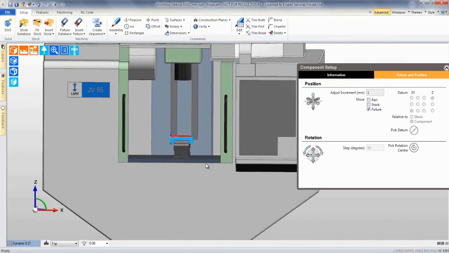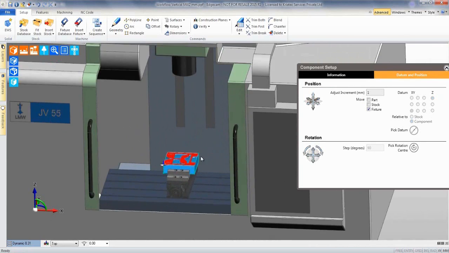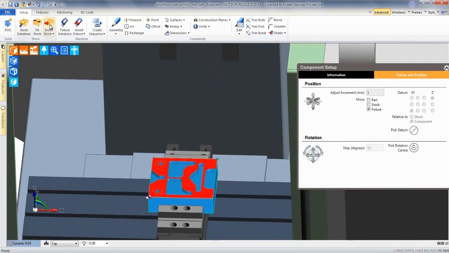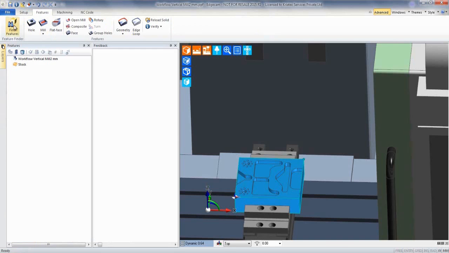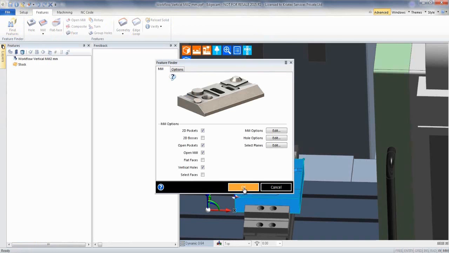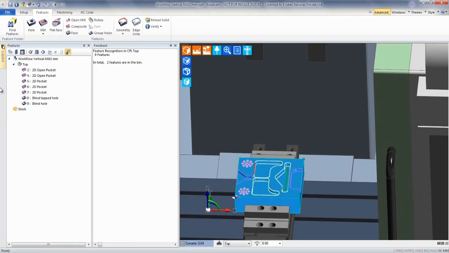Then we can go to the third step, features. Find features. It will automatically find all the machinable features in the model: pocket, open pocket, holes.